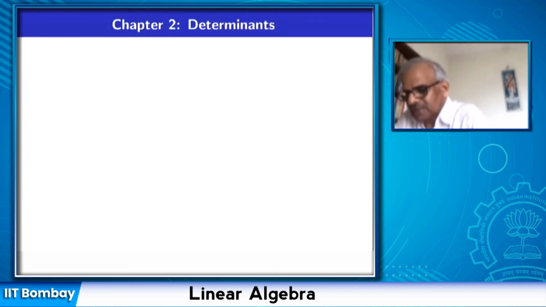Okay. You have seen determinants of 2 by 2 matrices, 3 by 3 matrices, and those are complicated looking formulas. You were just told this is the formula for the determinant, but where did it come from? What is the genesis of the determinant of a square matrix? So determinants are associated with square matrices. If I have an n by n matrix, then its determinant will have n factorial terms. It's a very complicated function.